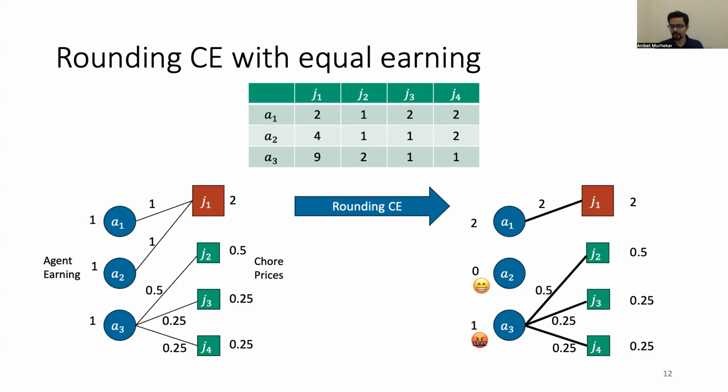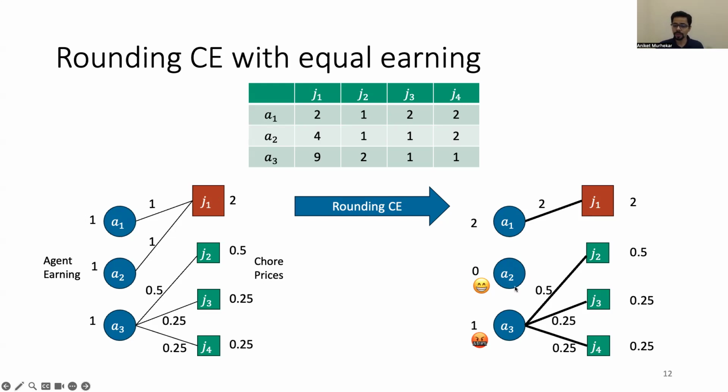In any rounding, the chore J1 must go to either agent A1 or A2. If it goes to agent A1, A1 is happy because A1 gets a single chore, so A1 is EFX. A2 is happy because A2 receives no chores. So A2 has a low payment and as a result, no disutility. So A2 does not envy anybody.